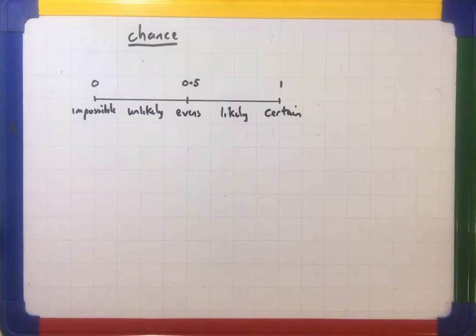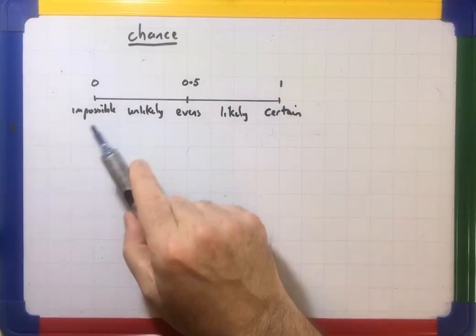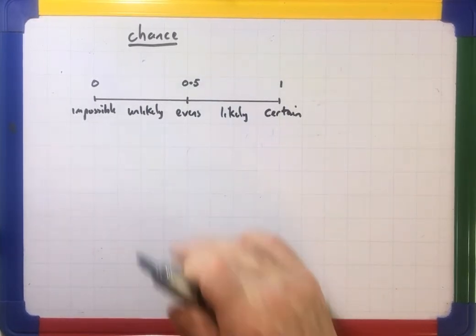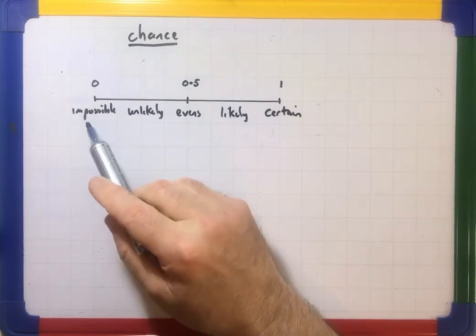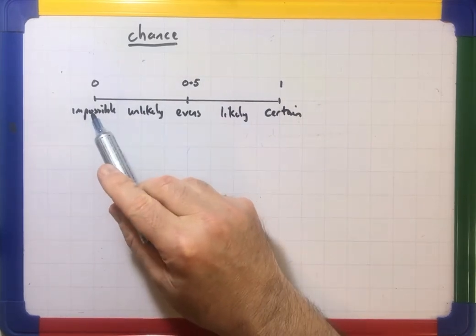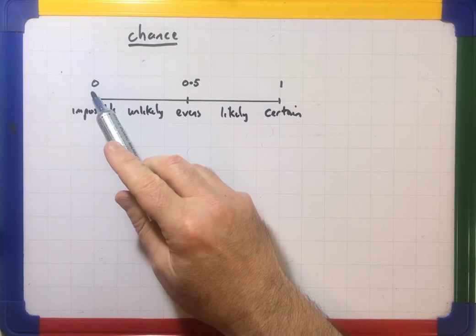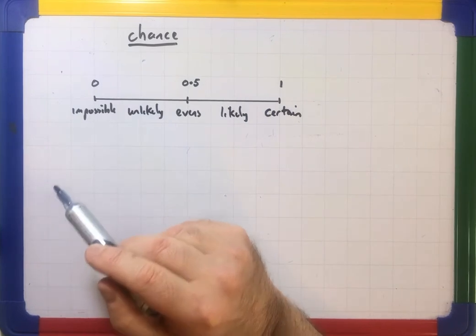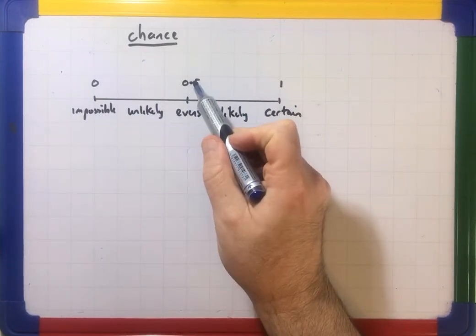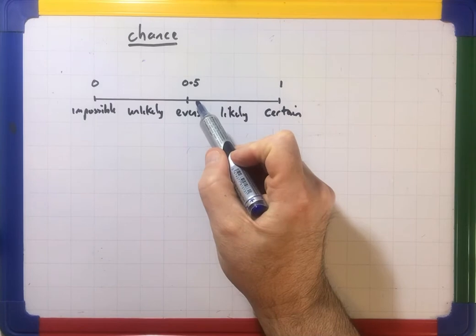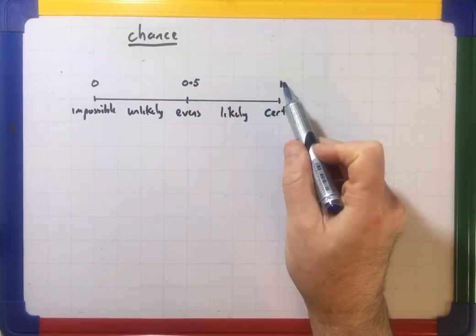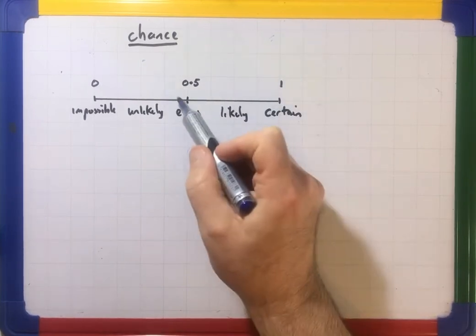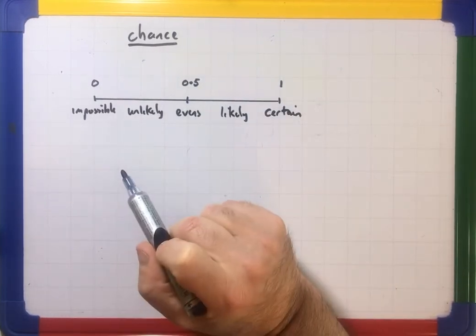Chance and probability: we're looking at language that's associated with it and also what we call a probability line. If something can't happen, we say it's impossible. Later on, you'll see this is associated with a probability of 0. Evens means it's as likely to happen as not, and certain means it absolutely must happen. If something is certain, it's got a probability of 1. If something is even, it's a probability of 0.5.